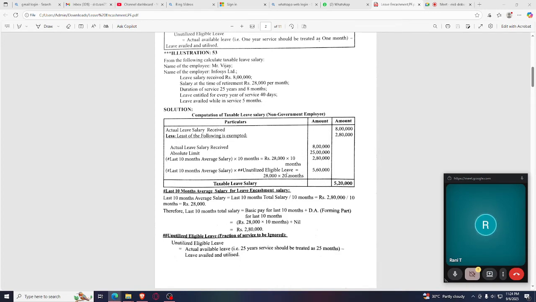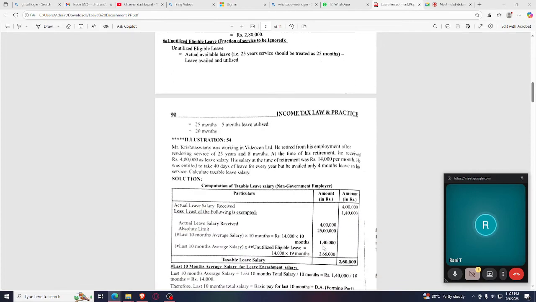So 28,000 into 20, so that you get 5,60,000. The least of 8 lakh, 25 lakh, 2 lakh 80,000 and 5 lakh 60,000, we need to take 2 lakh 80,000, which is the least among the other options. So actual leave salary received is 8 lakh, and you have to minus 2 lakh 80,000. So you get 5 lakh 20,000, which is the taxable leave salary.